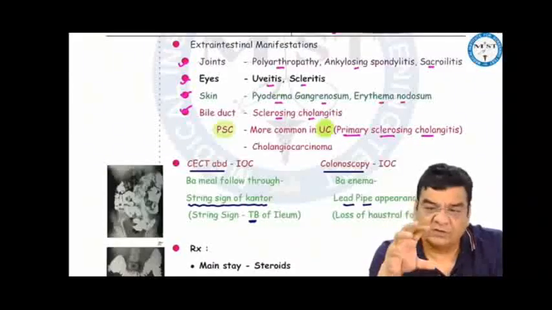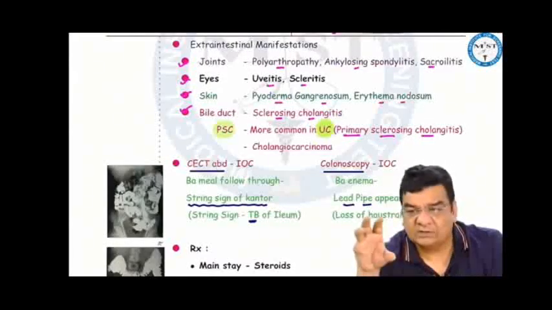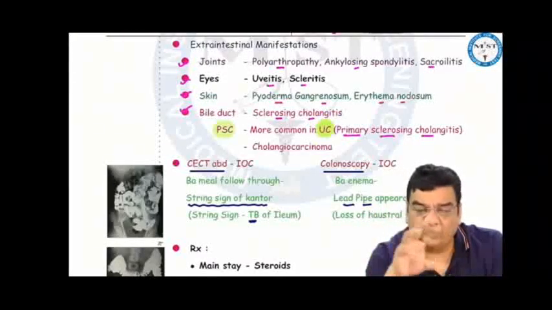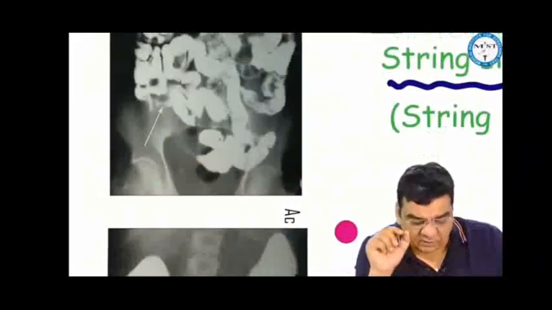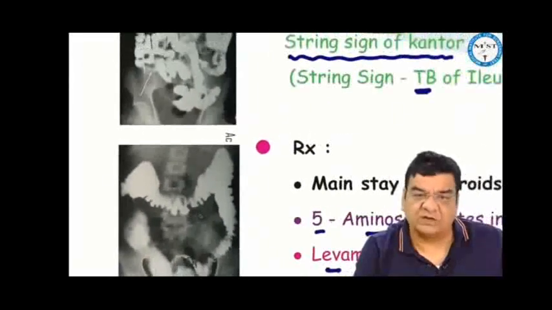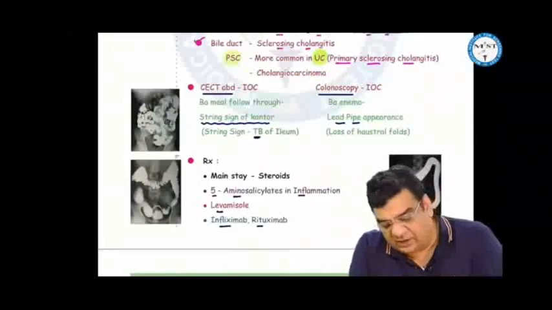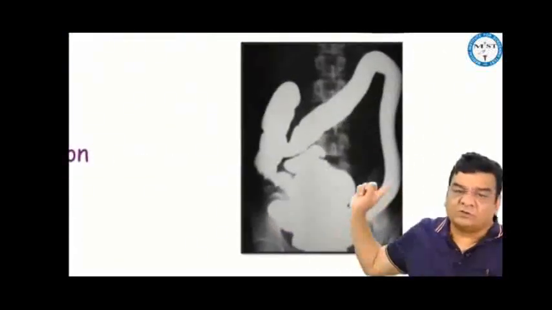Best investigation for Crohn's, since it is a terminal ileum, is CECT, while ulcerative colitis, since it is a colon, colonoscopy. If we are doing contrast studies, then in Crohn's disease, because of the thickening of the terminal ileum, only a thin rim of contrast will be flowing through this area on barium meal follow through, which is called a string sign of Kantor. In tuberculosis of the intestine also, we find something like this, when only thin rim of contrast will be flowing through the affected bowel. So that is also string sign, but that is simply string sign, and in Crohn's disease, it is string sign of Kantor. In ulcerative colitis, when we are doing barium enema, then we find loss of haustral folds in the colon, and the colon looks like a pipe. That is a lead pipe appearance.